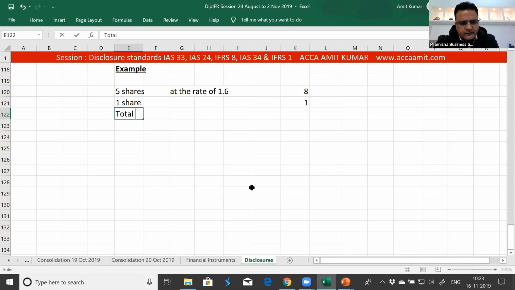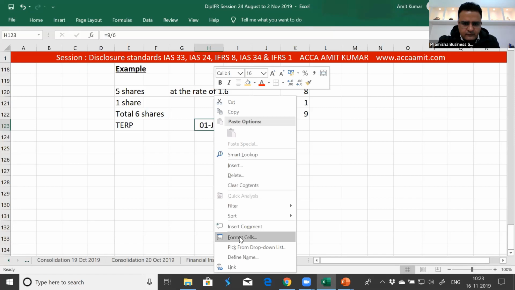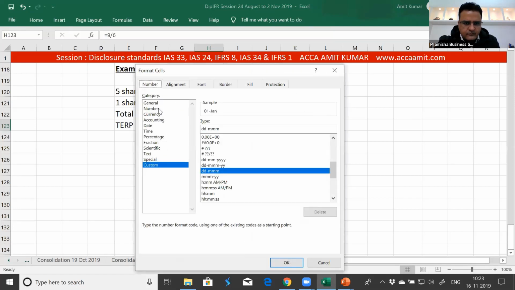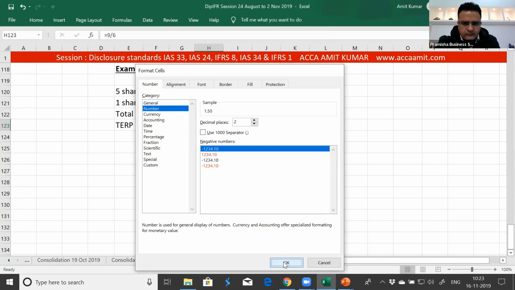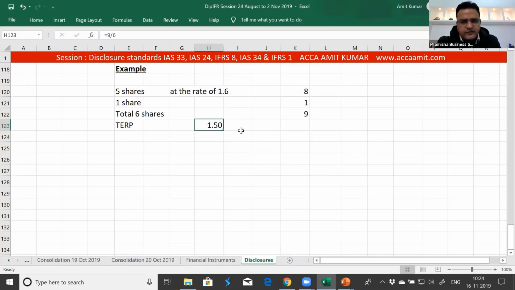Total 6 shares for a total value of 9. Theoretical ex-rights price is equal to 9 by 6. 1.50 is the theoretical ex-rights price.